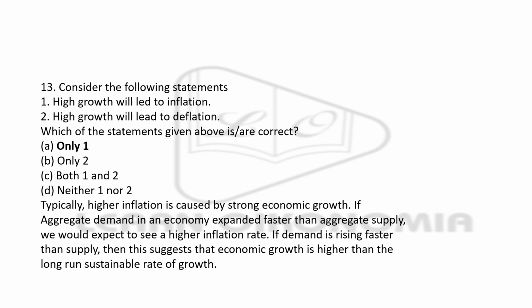We could see that high inflation is something caused by economic growth, and that too strong economic growth. If aggregate demand in an economy expands faster than aggregate supply, then there would be high inflation in the economy. If demand is rising faster than supply, that means economic growth is higher than the long run sustainable rate of growth. So the right answer is option A, only 1.